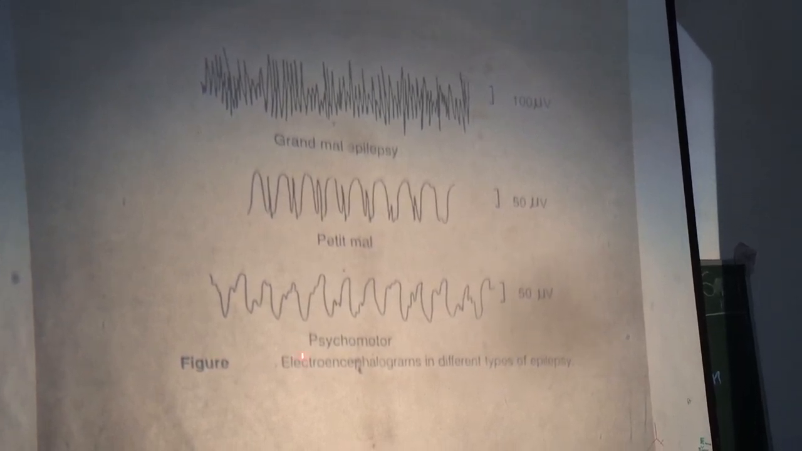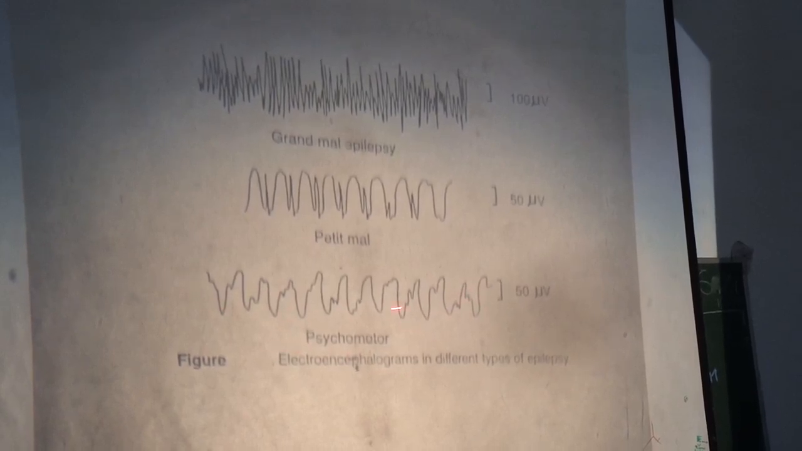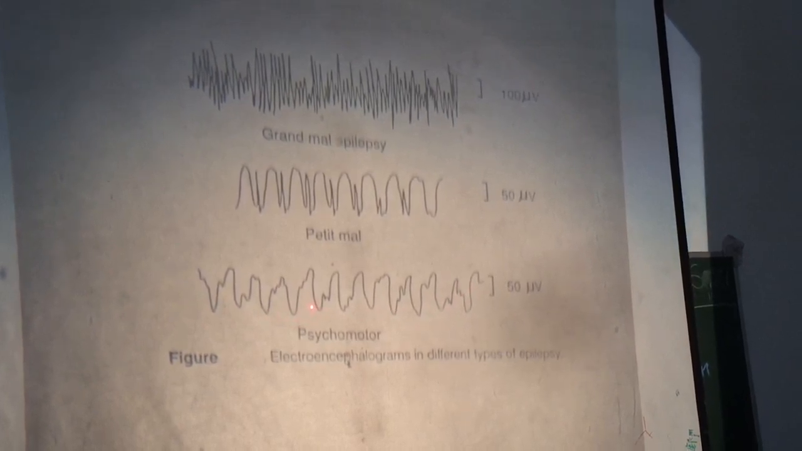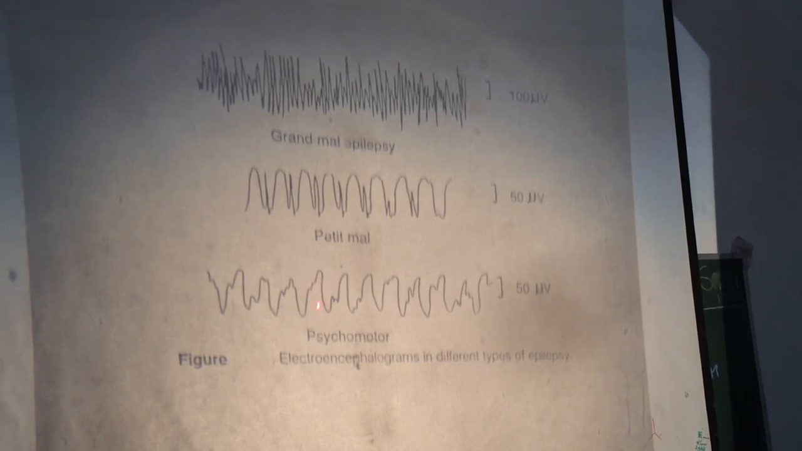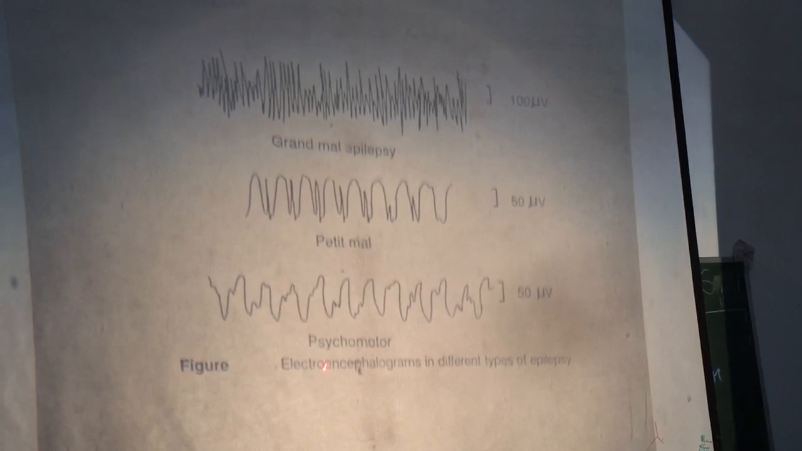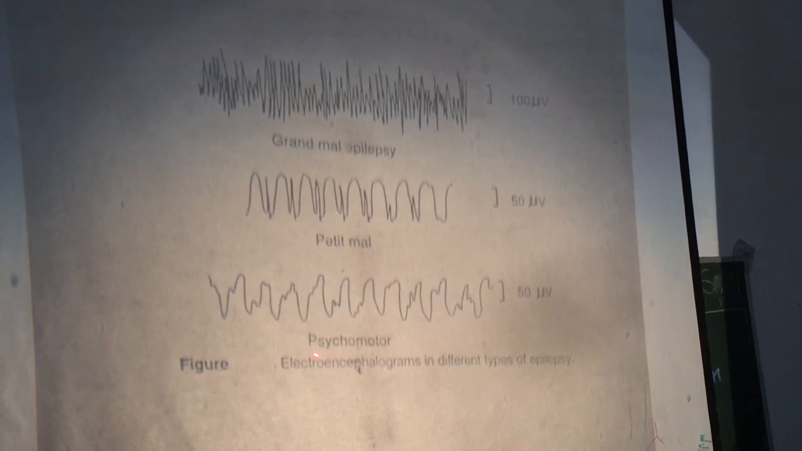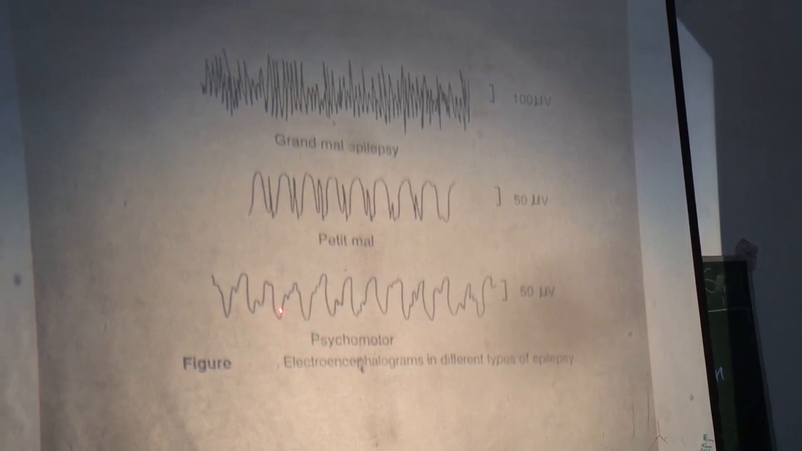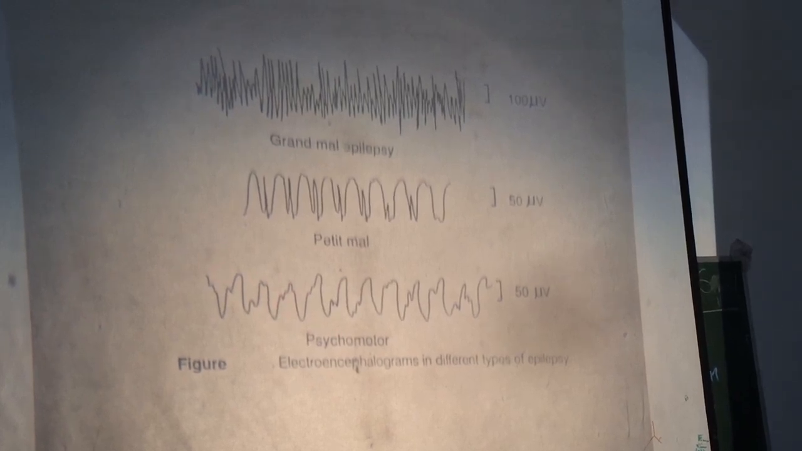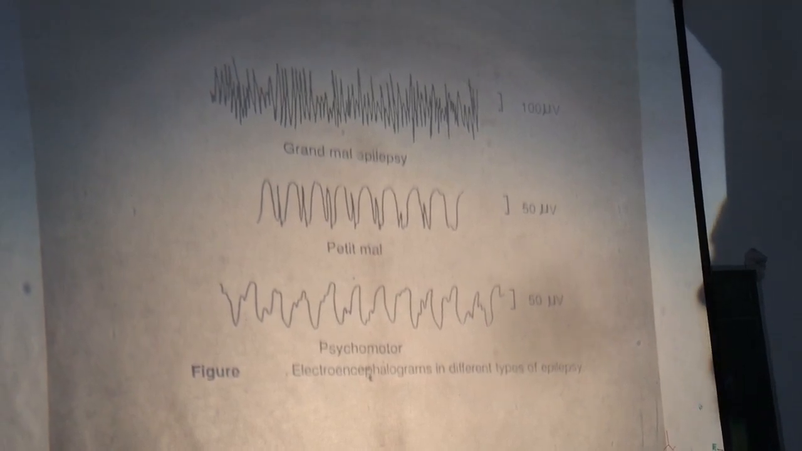In the EEG, this is the pattern of psychomotor epilepsy: high voltage, slow, rectangular waves. High voltage, slow, rectangular waves are typical of psychomotor epilepsy. So this is about psychomotor epilepsy.